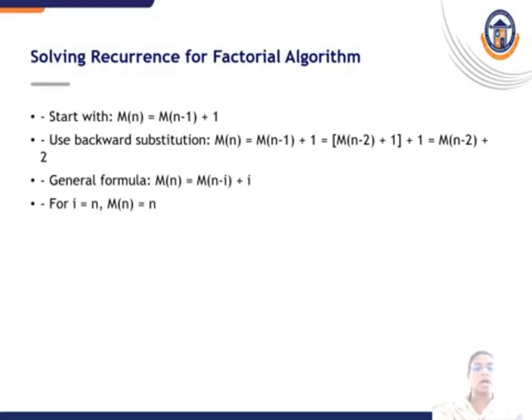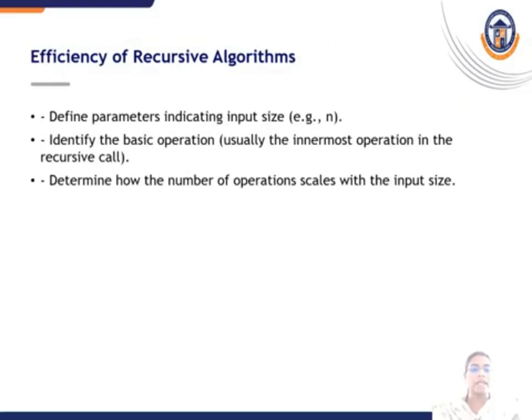greater than 0. Solving recurrence for factorial algorithm: start with m of n is equal to m of n minus 1 plus 1. Use backward substitution. So m of n is equal to m of n minus 1 plus 1, which is equal to m of n minus 2 plus 1 plus 1, m of n minus 2 plus 2. The general formula for this recurrence relation of factorial algorithm is m of n is equal to m of n minus i plus i. For i equal to n, m of n is equal to n.